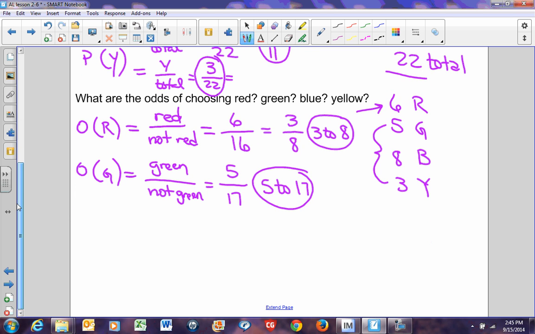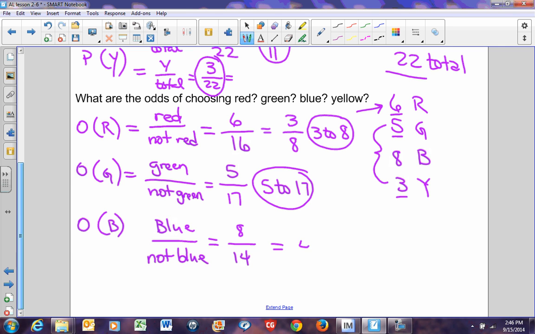And now I want the odds of choosing a blue. It would be blue over not blue. Well, how many marbles are blue? There are 8 marbles that are blue. How many marbles are not blue? Well, 5 and 3 and 6. 6 and 5 is 11. 11 and 3 is 14. Again, I can reduce this by half. This becomes 4 to 7.